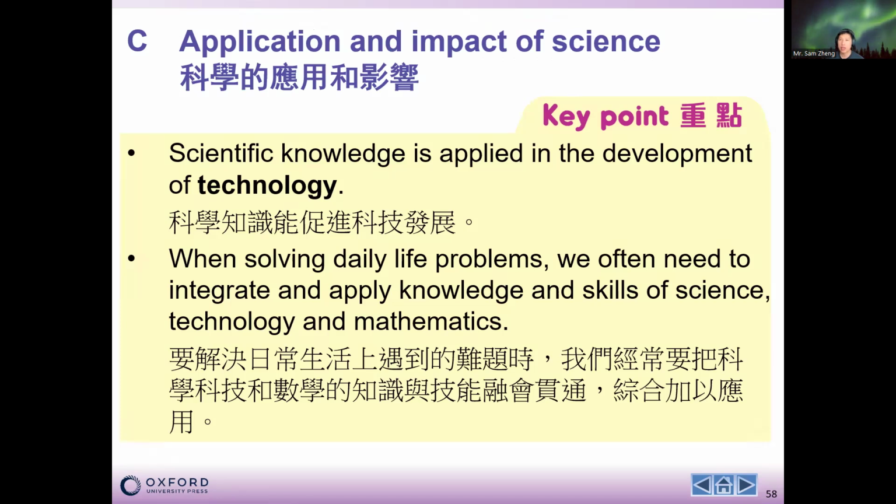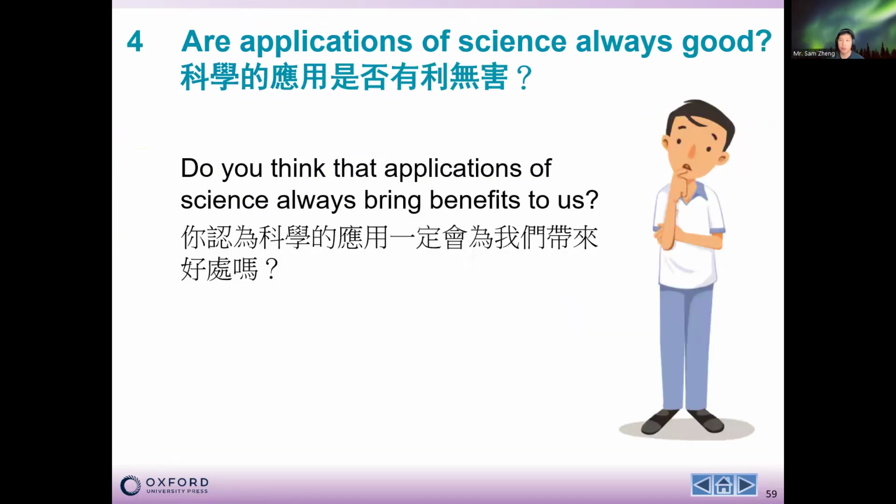So we can see that the applications and implications of science are, in fact, applied in our development of technology. So when we're solving some daily life problems, we often integrate and apply the knowledge and skills of science, technologies, and mathematics together so that we can work together to solve these problems.